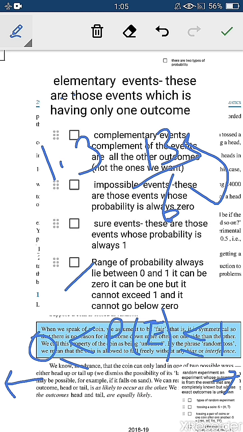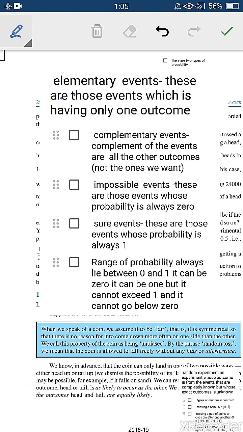Mind it, the numerator can be smaller than or equal to the denominator, but the numerator cannot be greater than the denominator. And it cannot be negative also. Probability can never be negative. Why? Because the range of probability is greater than or equal to 0. It can be 0, and when the probability is 0, it is said to be an impossible event.